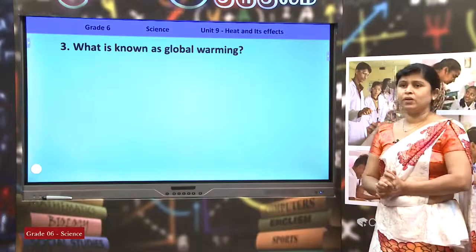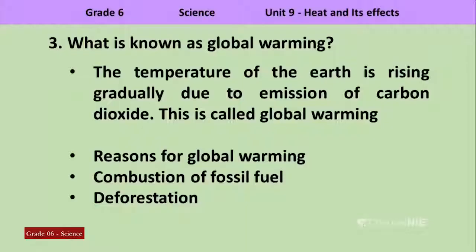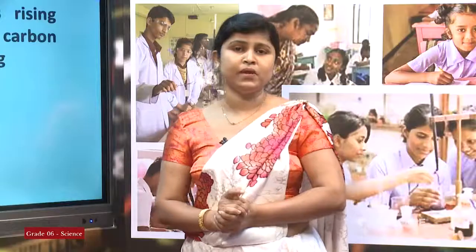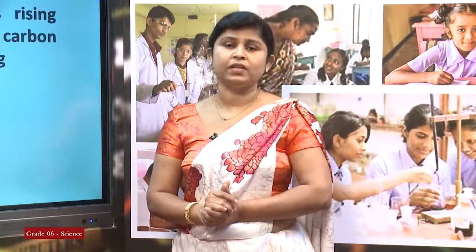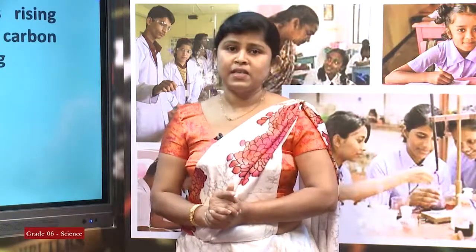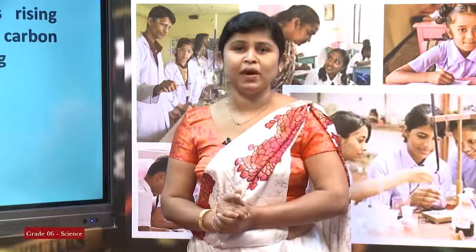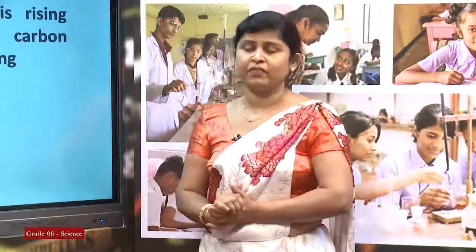What is known as global warming? I explained you about global warming. The temperature of the earth is rising gradually due to emission of carbon dioxide. This is called global warming. Reasons for global warming are combustion of fossil fuel and deforestation. My dear children, I explained you that due to combustion of fossil fuels and due to deforestation, the level of carbon dioxide in our atmosphere goes up. This results in the increase of temperature in our environment. This is simply known as global warming. So, this is the answer for the question.